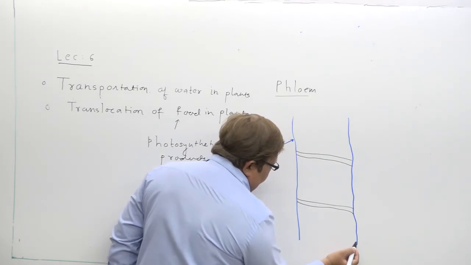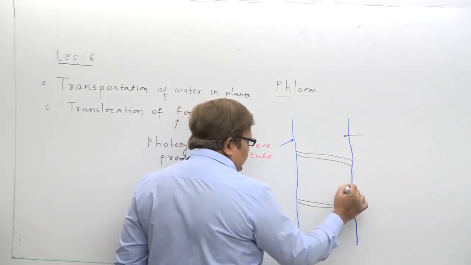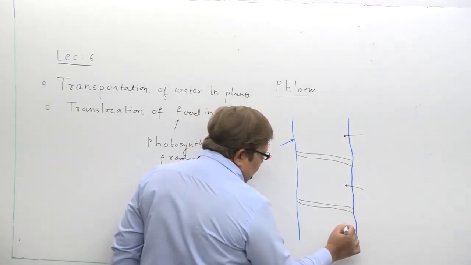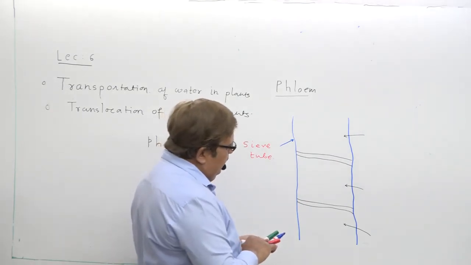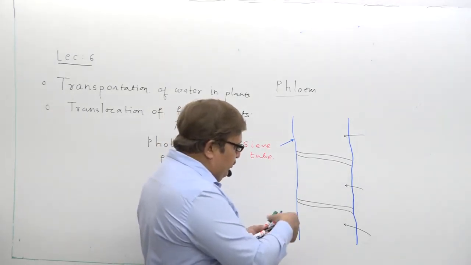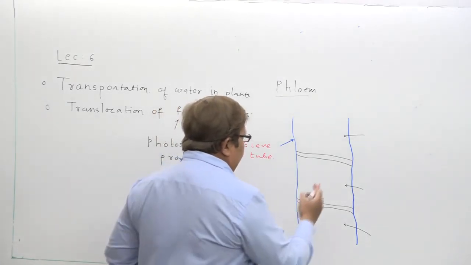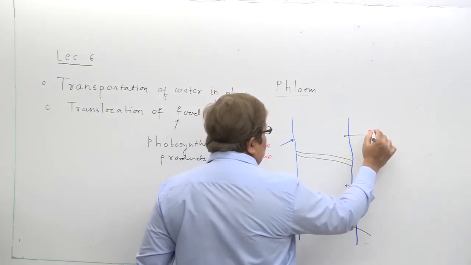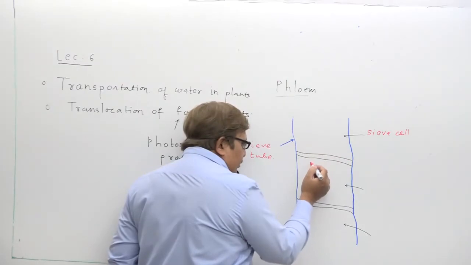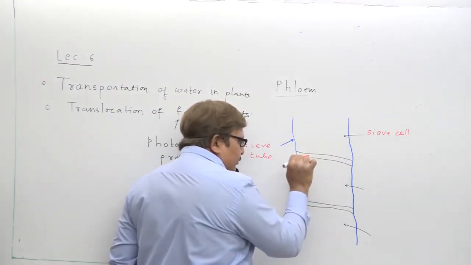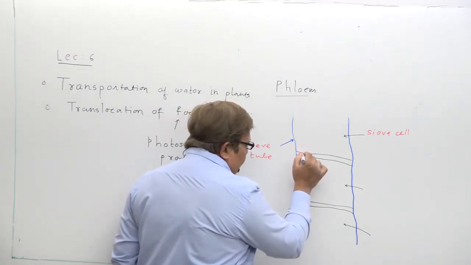These are sieve plates, and these are sieve cells. This wall is perforated. Between two sieve cells is the sieve plate, and this sieve plate is actually perforated.